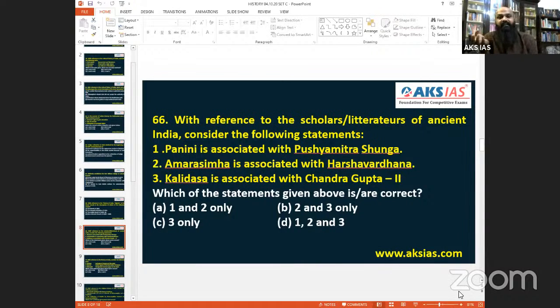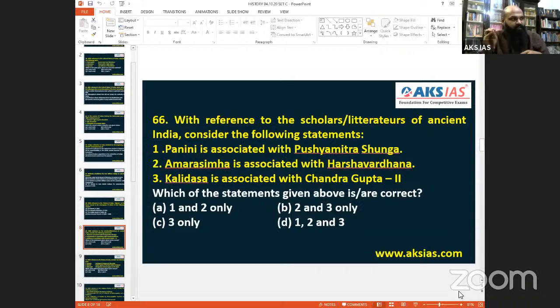Panini mentioned that Sungas were Brahmanas who evolved from the Bharadwaja Gotra. Those of my students who are listening to me, I have given this statement in your notebook also. Sungas evolved from the Bharadwaja Gotra. But whether Panini exclusively mentions Pushyamitra Sunga is the question here. No, he said Sungas generally. That is the first statement, so that is out.